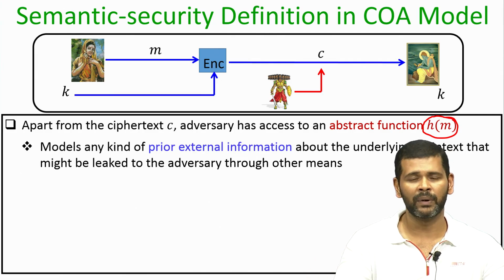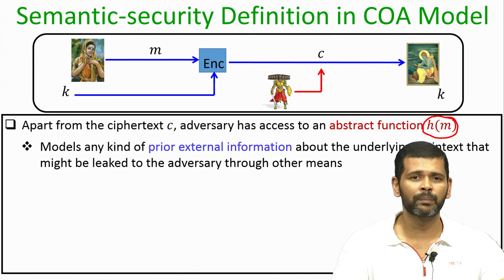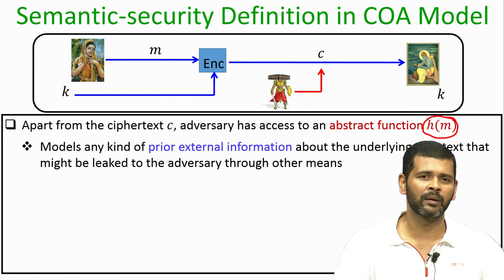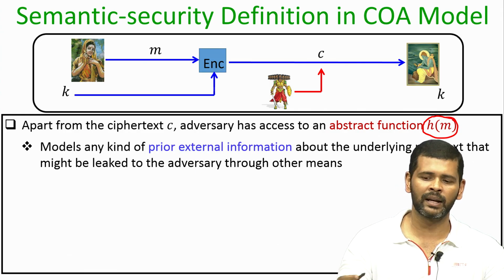In that case, my function h of m will be an empty function. But there might be a scenario where the adversary has some prior external information about the underlying plaintext which has been leaked through some other means. Whatever is the case, we introduce this abstract function to model this prior external information about the underlying plaintext which the adversary has.